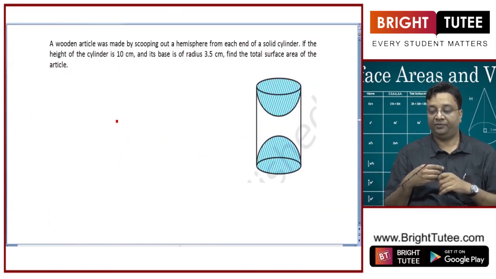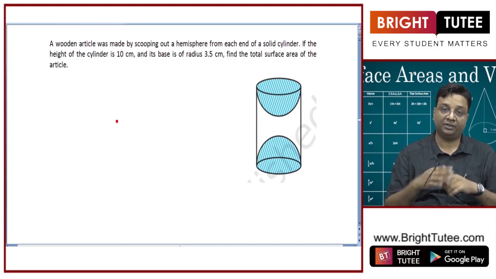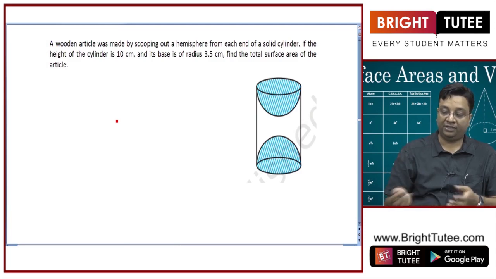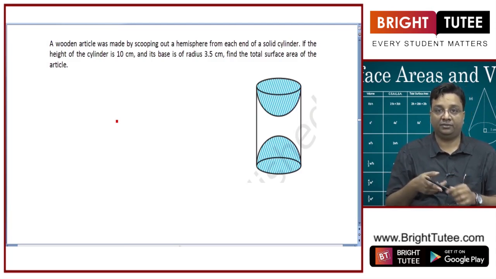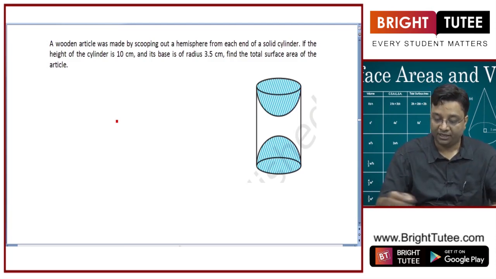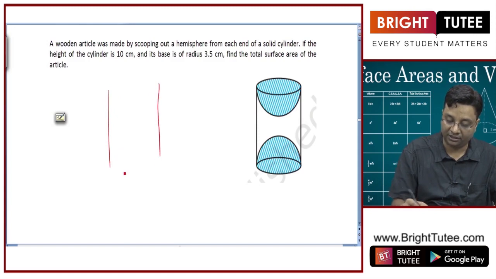Okay. This time we have got a solid cylinder and we are making a wooden article by scooping out a hemisphere from each end, right. We have done a question where we had a hemispherical depression on one side. This time we have got two such depressions, because we have scooped out from both the sides. If the height of the cylinder is 10 centimeter, let us say this was my cylinder.